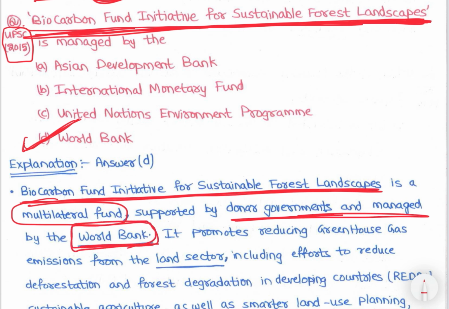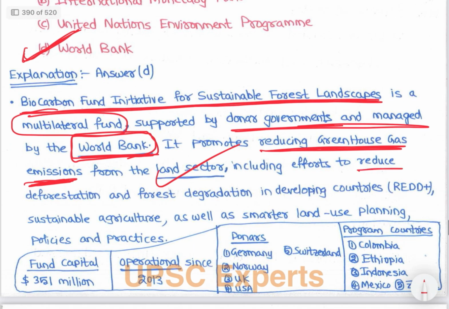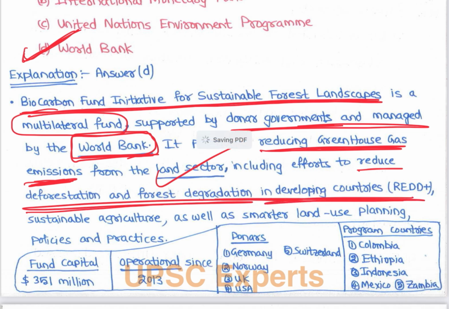Managed by World Bank. So it promotes reducing greenhouse gas emissions from the land sector, including efforts to reduce deforestation and forest degradation in developing countries, and sustainable agriculture as well as smarter land use planning, policies and practices.